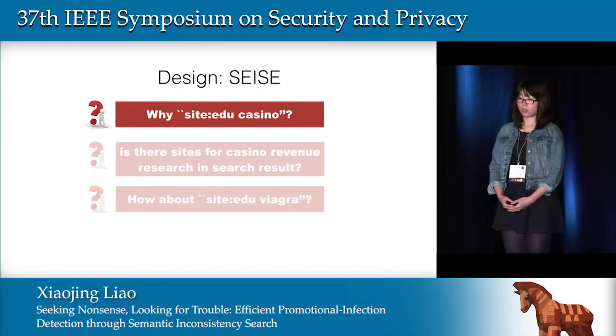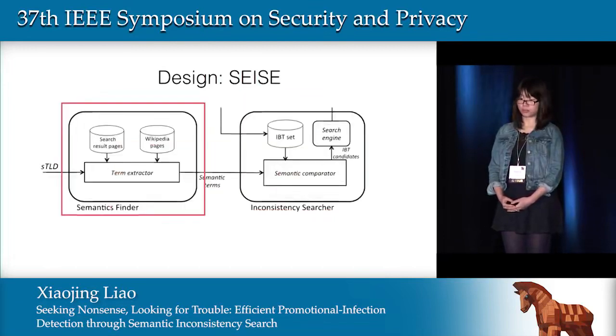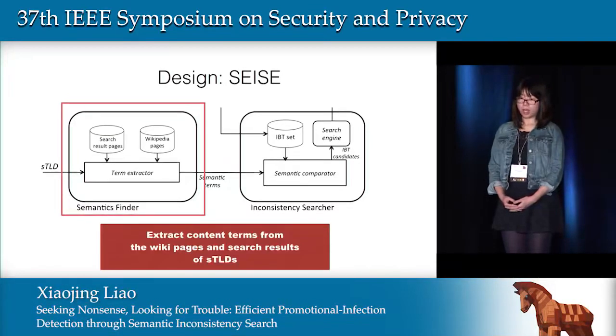First, why do we use casino as the most irrelevant pattern, which we call IBT, for edu site semantic inconsistency search? To find the most irrelevant patterns for a search query, we compare the semantic gap between the STLD and the candidate patterns. As I promised earlier, we will show how we quantify the semantics of the STLD.